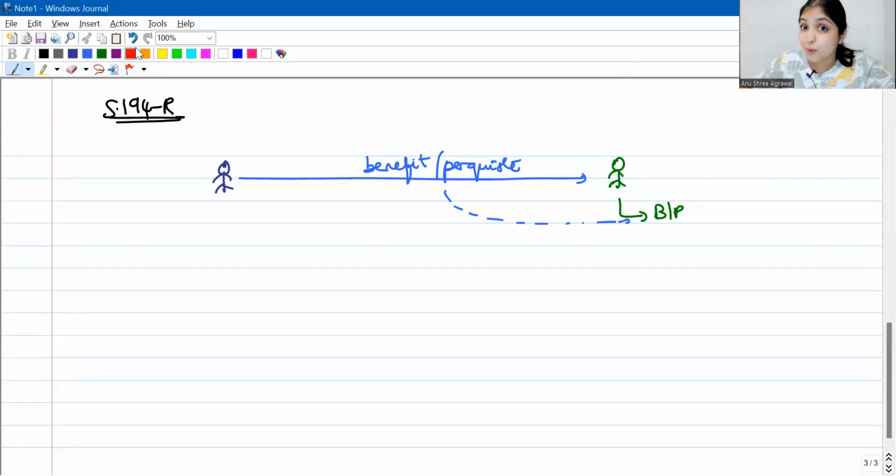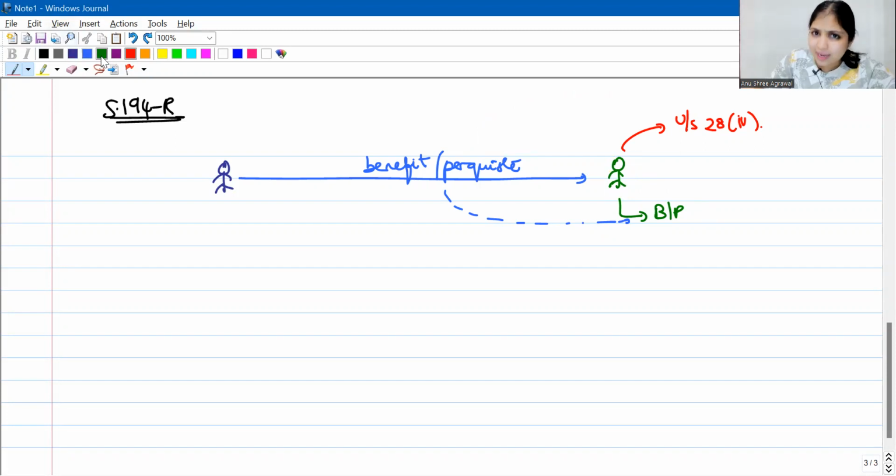Now, if you recall, if a person receives any benefits or perquisites which are relating to his business or profession, then under section 28(4), that benefit or that perquisite will be taxable for this person. Right? So this person, Mr. Blue, is giving a benefit or a perquisite to Green. This Green is running some business or profession, and this benefit or perquisite is related to this business or profession. Generally, the rule is when a person receives any benefit or perquisite relating to his business or profession, then for this person, this benefit or perquisite is taxable under section 28(4).